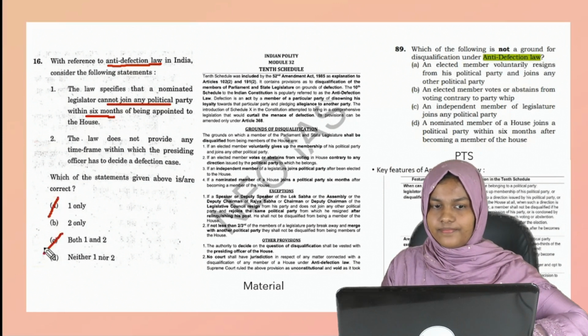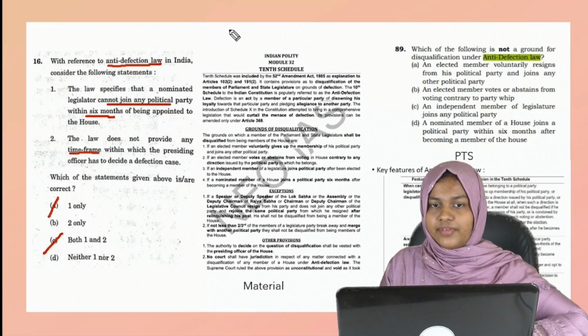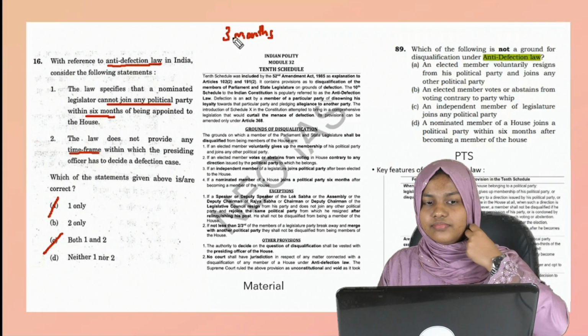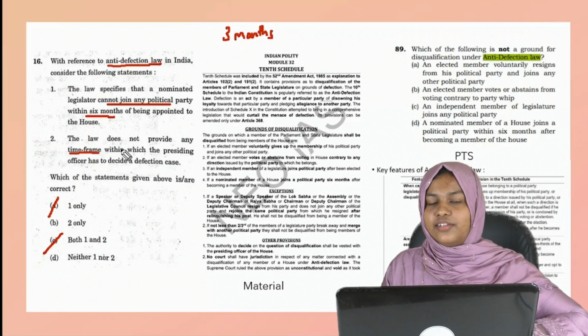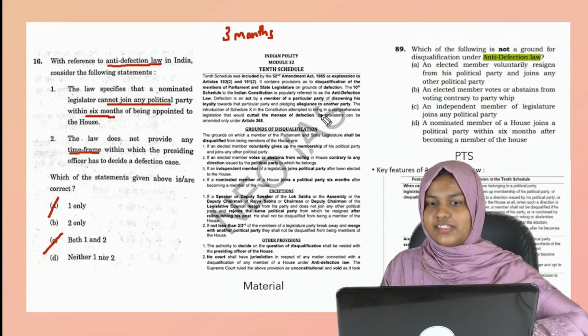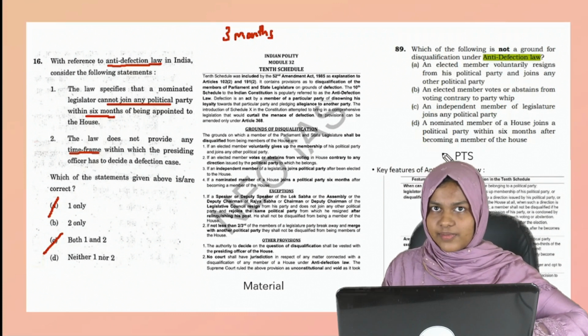So with that elimination, 2 statements gone, then 2 options gone. Then the time frame, this was the current affair. The Supreme Court stated that cases regarding anti-defection have to be resolved within 3 months. Because there is no time frame for clearing anti-defection cases, there have been a lot of pending cases. That is why these questions were asked. We have covered it in our static area, we have asked questions in our test series, and we have also covered this exclusively in our current affairs plus program.